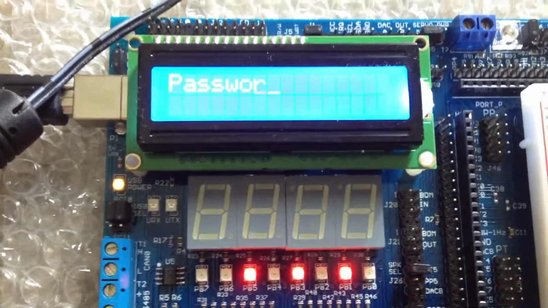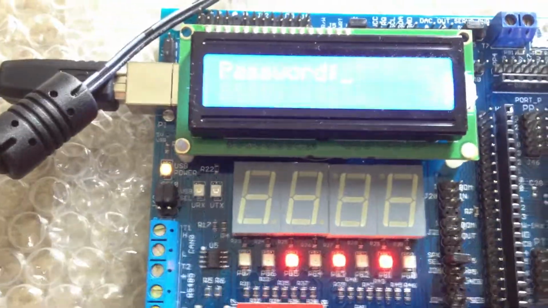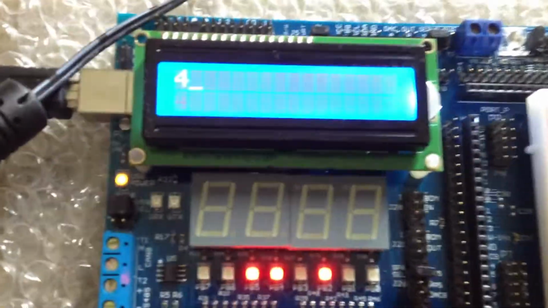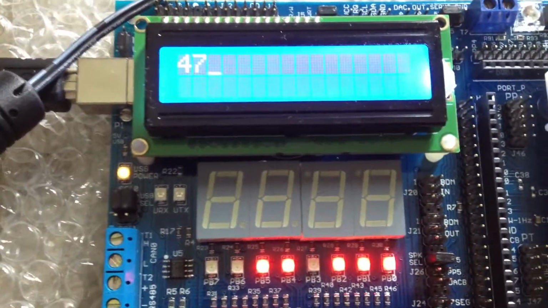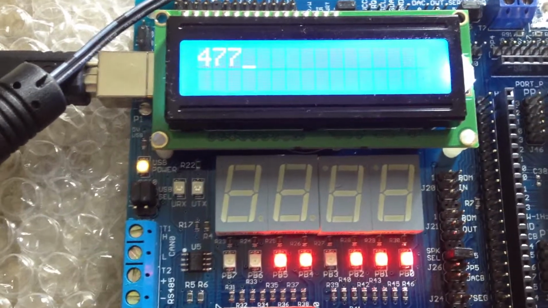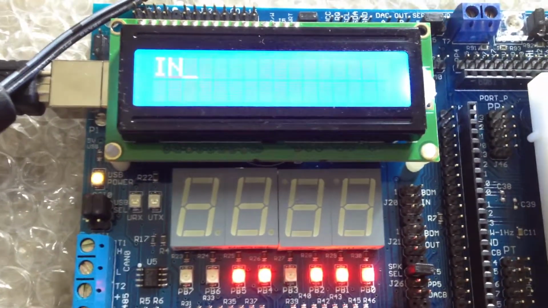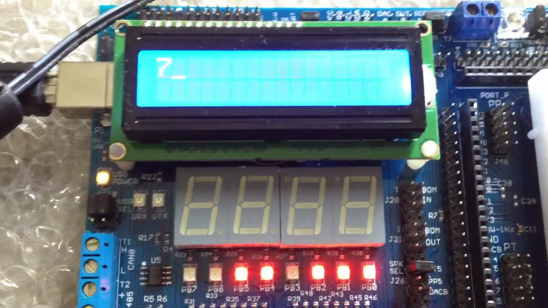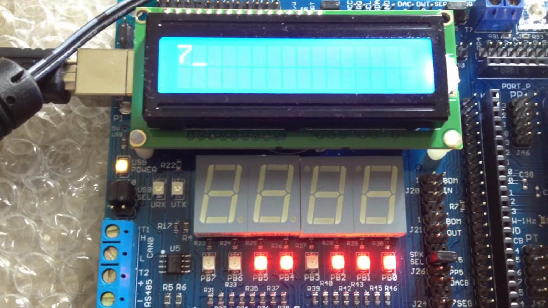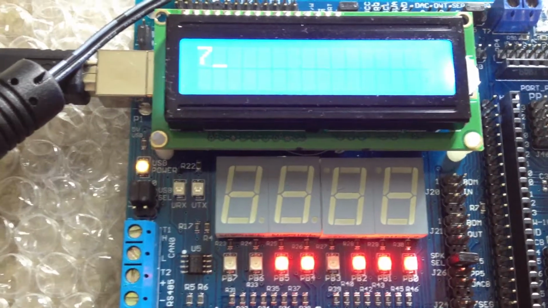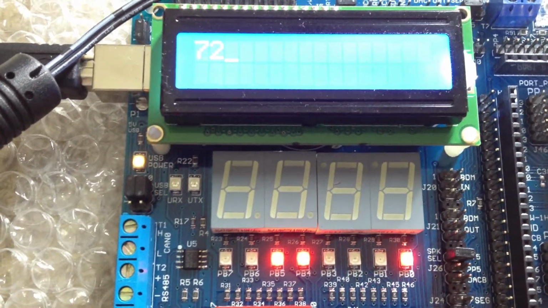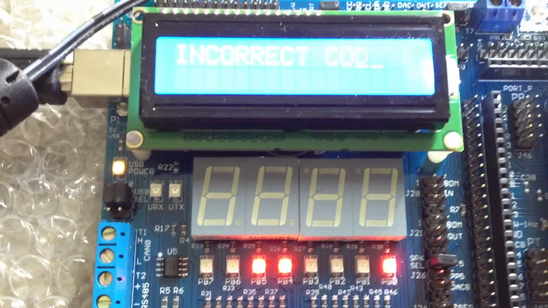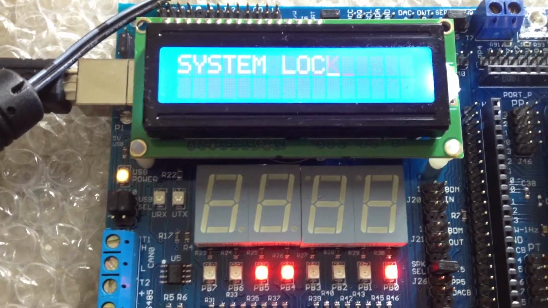That was our first incorrect attempt. It's asking for the password again. Our second incorrect attempt. Now we can see that it says incorrect code and then system locked.